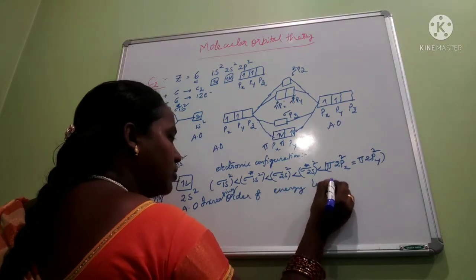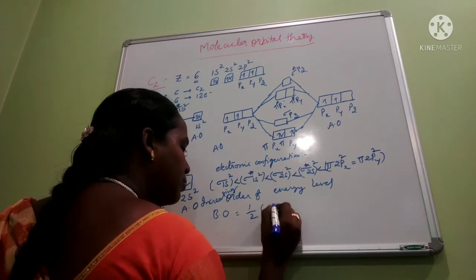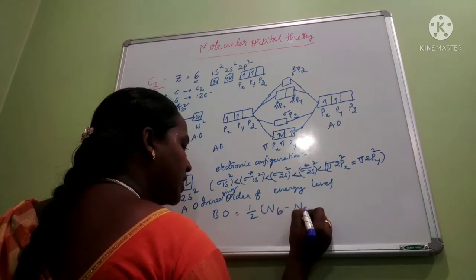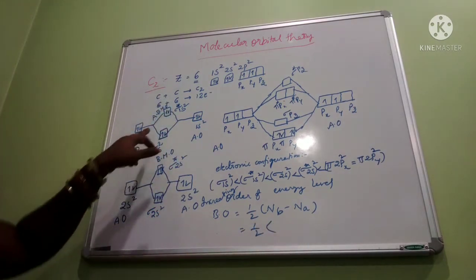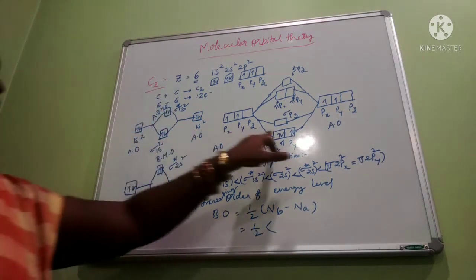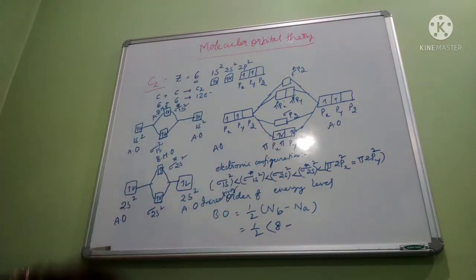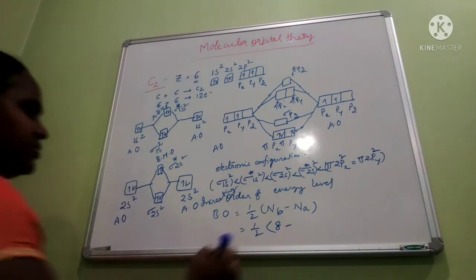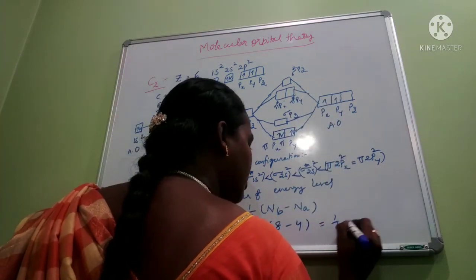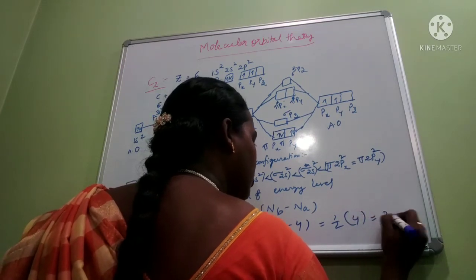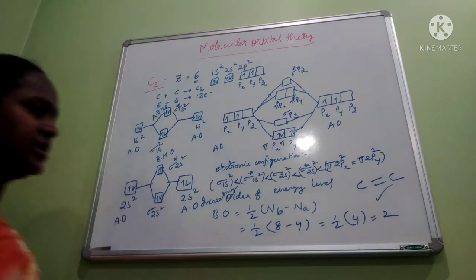Now write the bond order. Bond order means half into the number of bonding molecular orbital electrons minus the number of anti-bonding molecular orbital electrons. Bonding means 2 plus 2, 4, 4 plus 2, 6, 6 plus 2, 8. Minus anti-bonding, which is 2 plus 2, 4. There are no electrons in the pi star anti-bonding. So half into 8 minus 4, 4, that is 2. So between the 2 carbon atoms, a double bond is present.